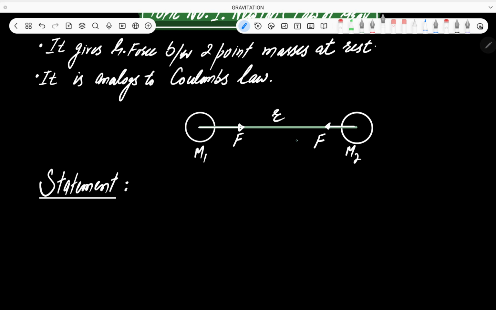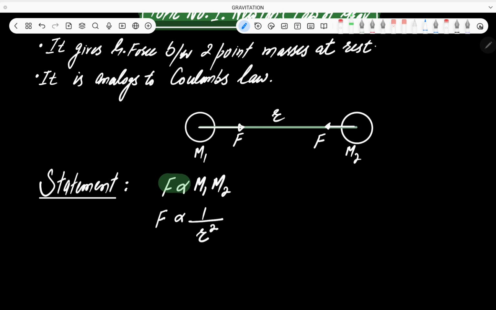That force F is directly proportional to the product of the masses and inversely proportional to the square of the distance. So F is directly proportional to m1 into m2, and F is inversely proportional to the square of the distance between the two masses.